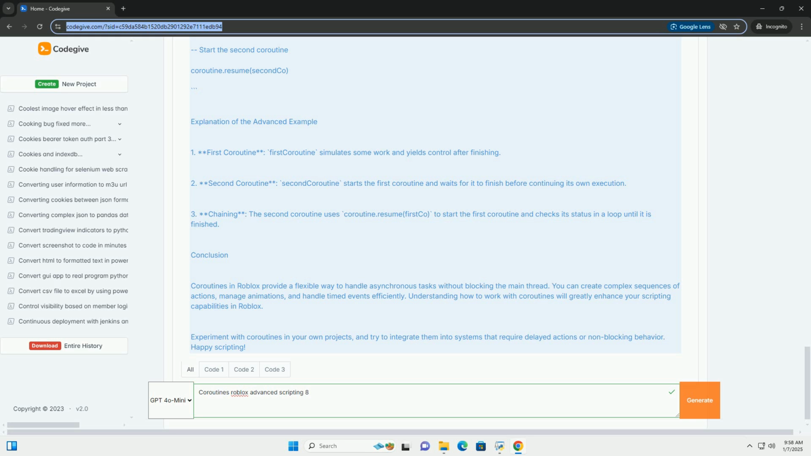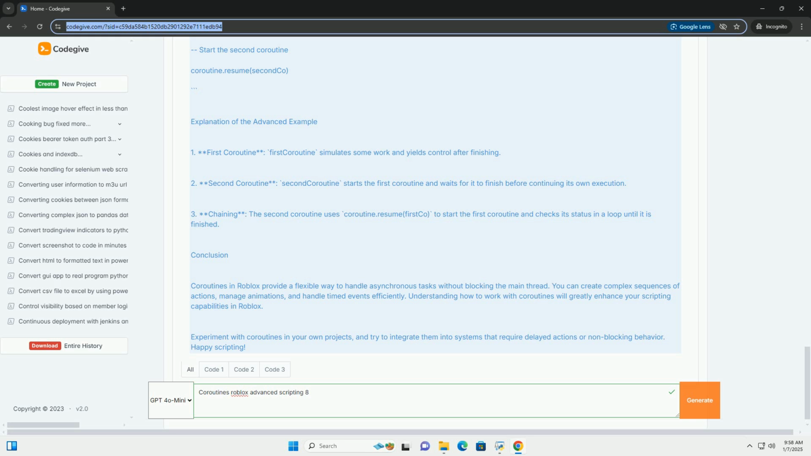Explanation of the advanced example. One, the first coroutine simulates some work and yields control after finishing. Two, the second coroutine starts the first coroutine and waits for it to finish before continuing its own execution. Three, chaining: the second coroutine uses coroutine.resume(firstCo) to start the first coroutine and checks its status in a loop until it is finished.